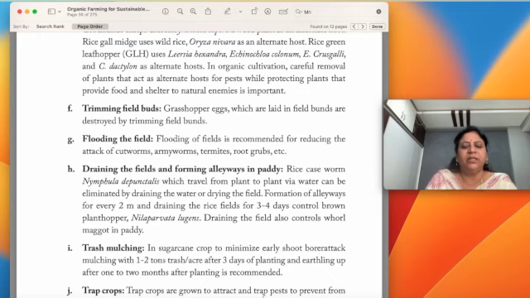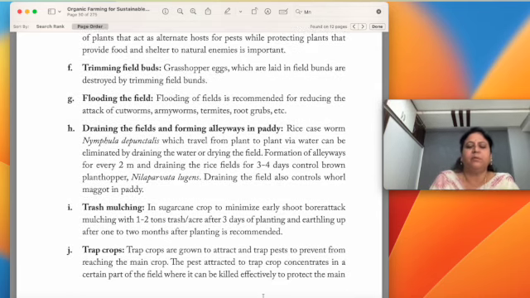Trash mulching. In sugarcane crop, a typical recommendation is there to minimize the early shoot borer attack: mulching with 1 to 2 tons of trash per acre after 3 days of planting, and earthing up after 1 or 2 months of planting is recommended.